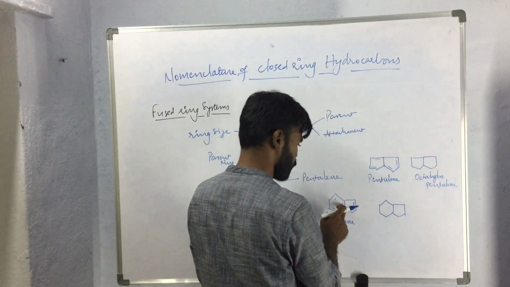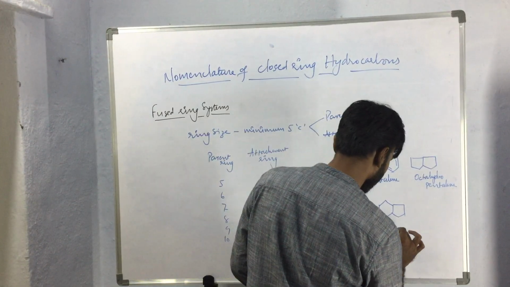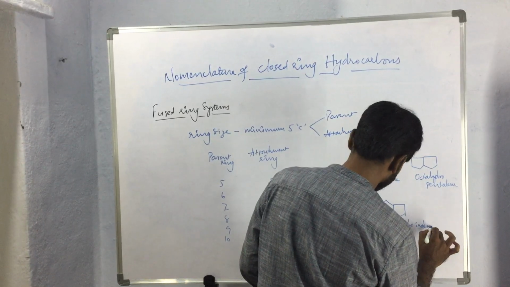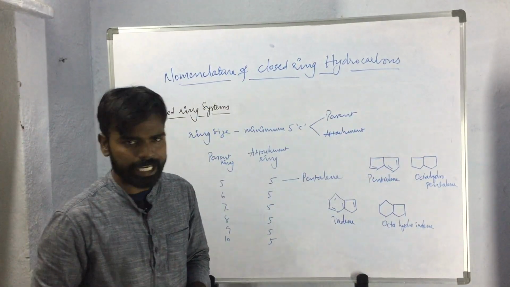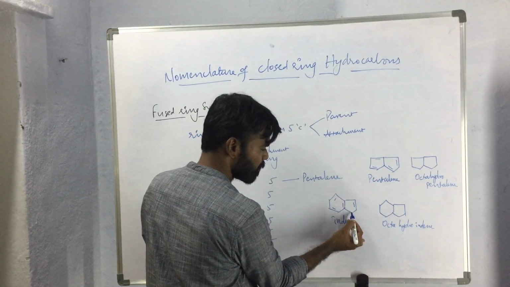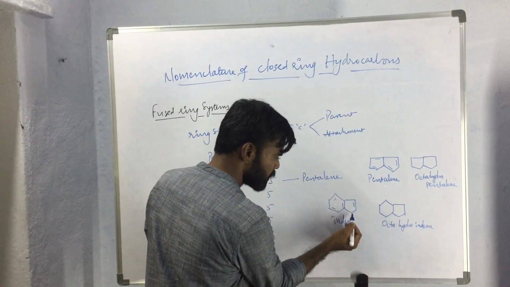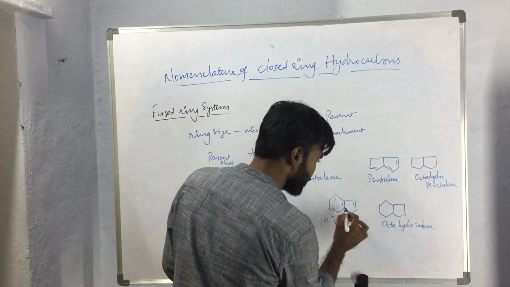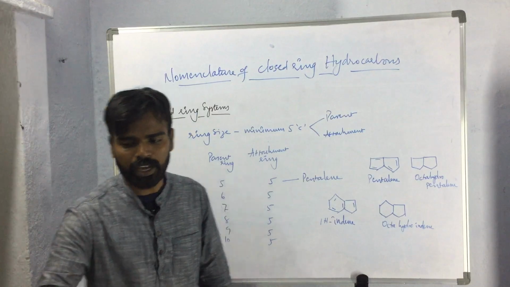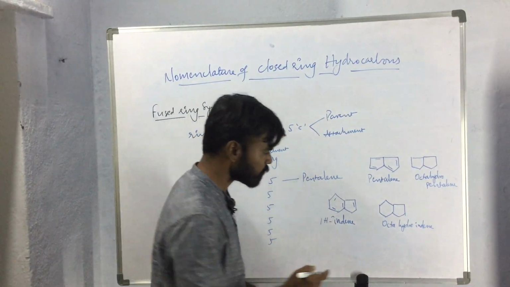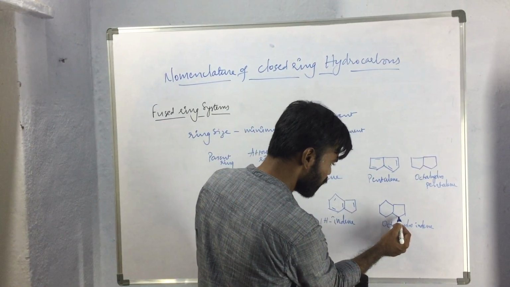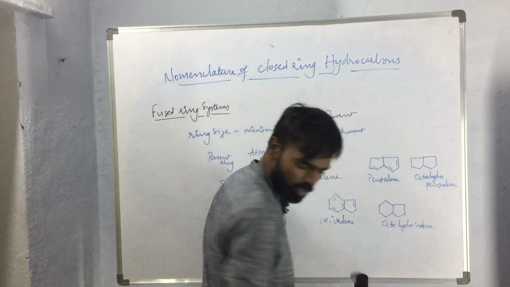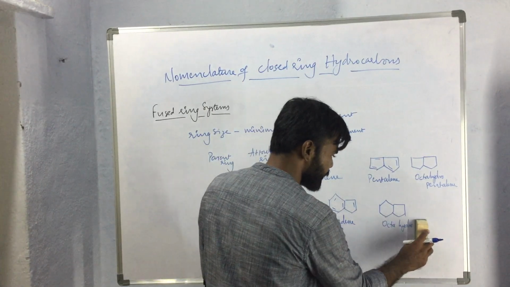If it is saturated, this compound will be called octahydroindene. See here, the first carbon atom is a saturated carbon atom, so this has to be indicated: 1-hydroindene. Since the first carbon atom is already saturated, this will be named octahydro-1H-indene.